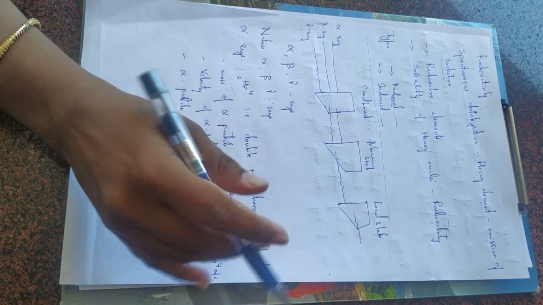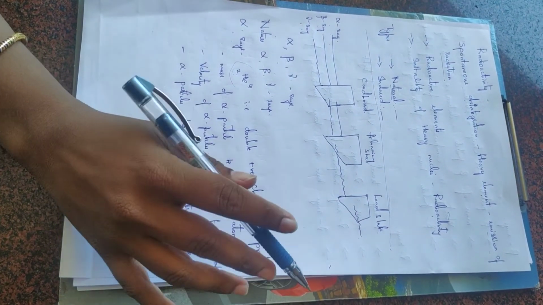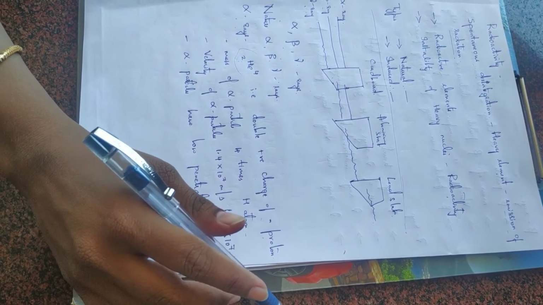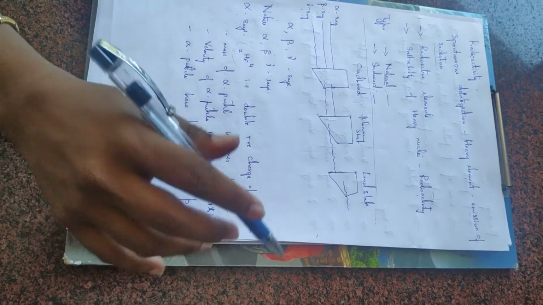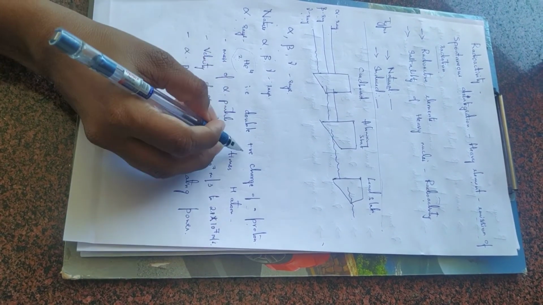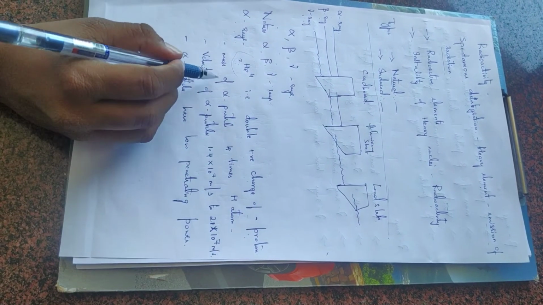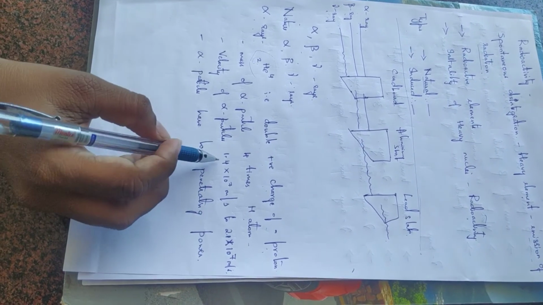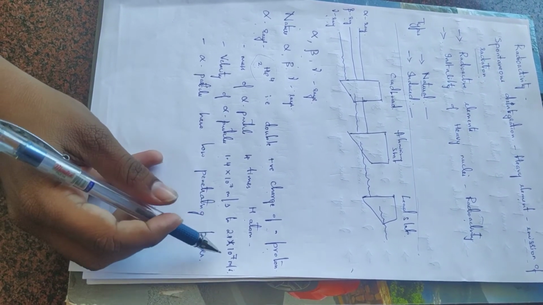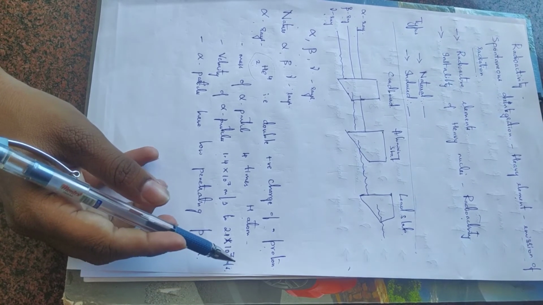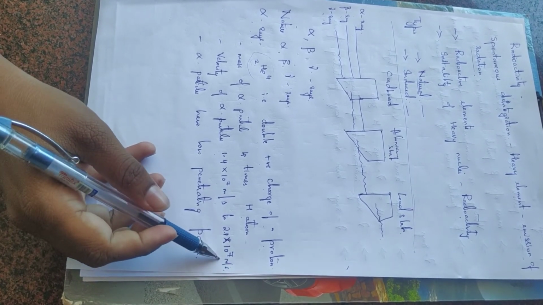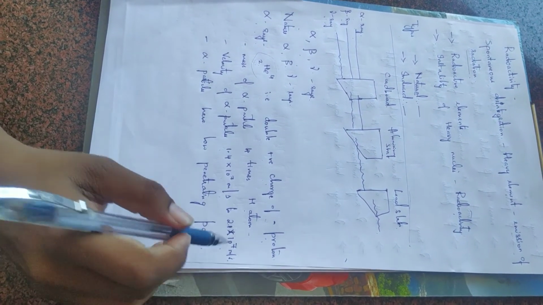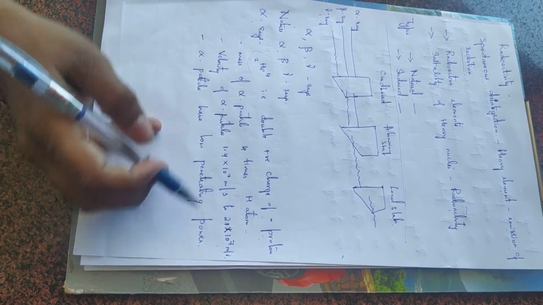So now let us know the nature and properties of alpha, beta and gamma rays. About alpha rays: alpha rays are helium nuclei, that is, double the positive charge of a proton. The mass of an alpha particle is 4 times that of a hydrogen atom. The velocity of an alpha particle is 1.4 into 10 raised to 7 meter per second to 2.1 into 10 raised to 7 meter per second. It depends on the radioactive source emitting it. Alpha particles have low penetrating power, as we have seen.